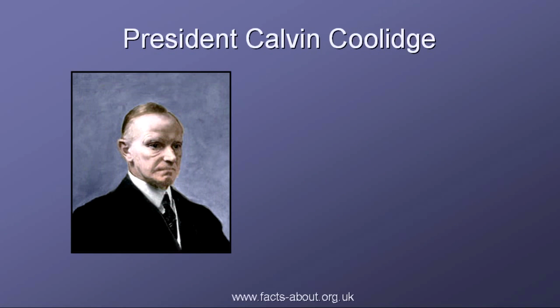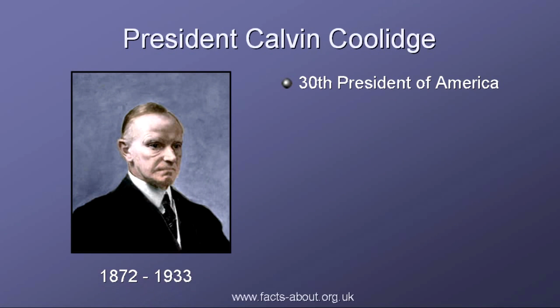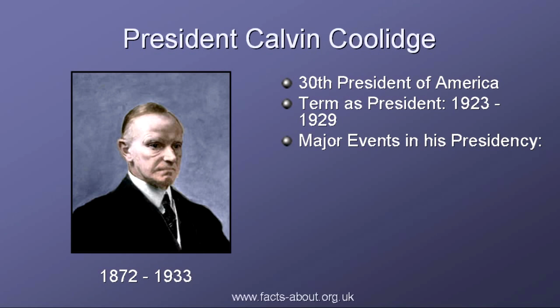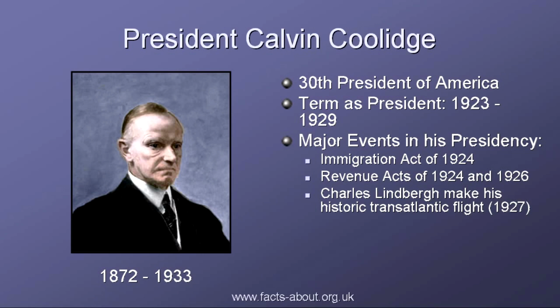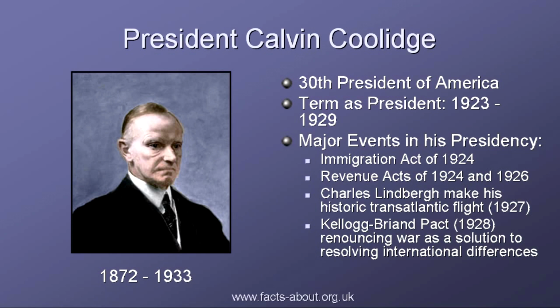Calvin Coolidge was the 30th President of America during a period of economic prosperity. His policy was that government should interfere as little as possible with businesses and individuals, and he therefore ignored signs that the stock market was likely to collapse. His term in office was from 1923 to 1929.